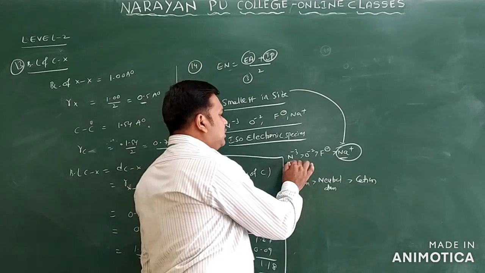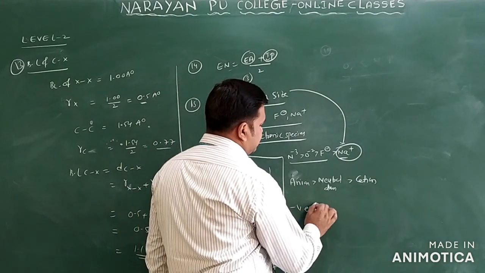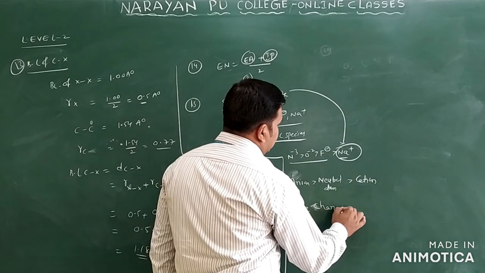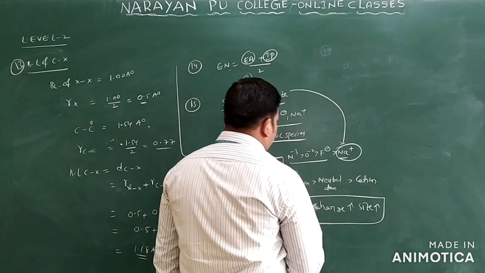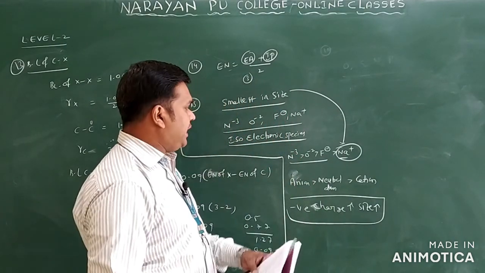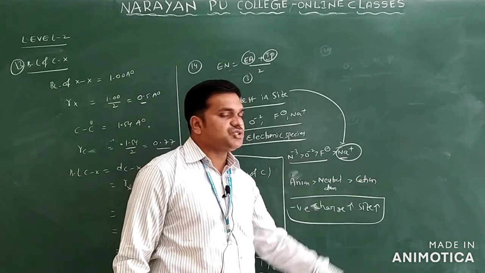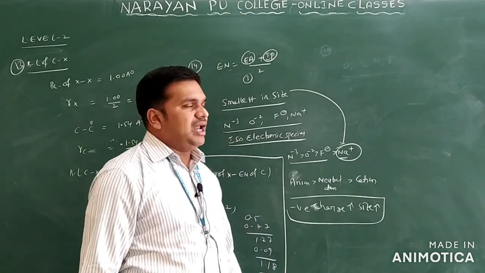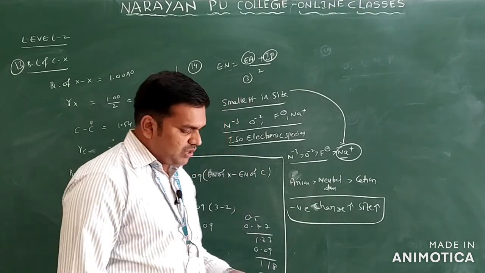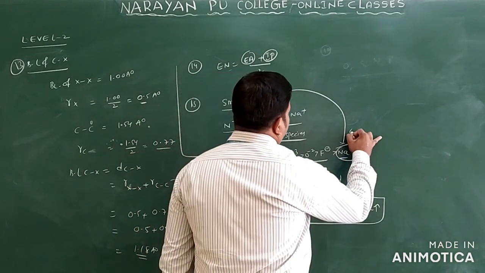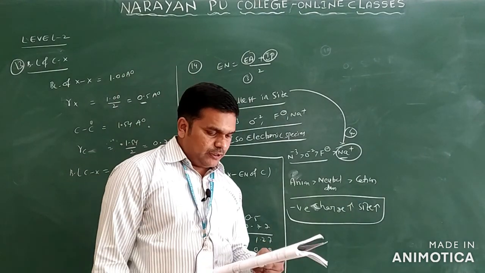Here all are anions except Na plus. As negative charge increases, size increases. Nitrogen has the most negative charge at minus 3, then oxygen minus 2, then fluorine minus 1, then sodium. So smallest size means Na plus, largest size means N minus 3. So what is your answer? You have to take option 4 for this question. So this is question number 15.